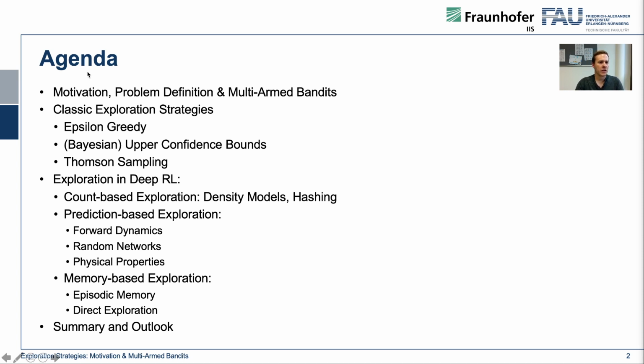In the next video, we will talk about classic exploration strategies. Some of them you're already familiar with. The easiest one is the epsilon greedy algorithm. This is what we introduced early in this lecture too. However, there are some more advanced techniques to guide the exploration process, namely Bayesian or non-Bayesian upper confidence bounds or Thompson sampling.